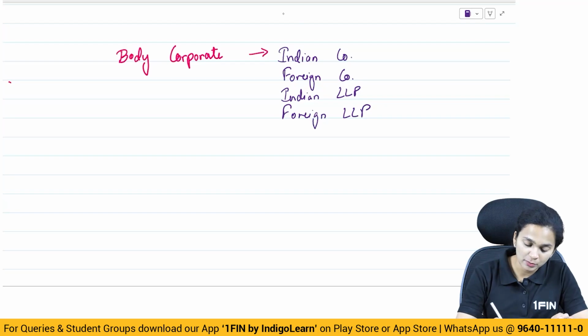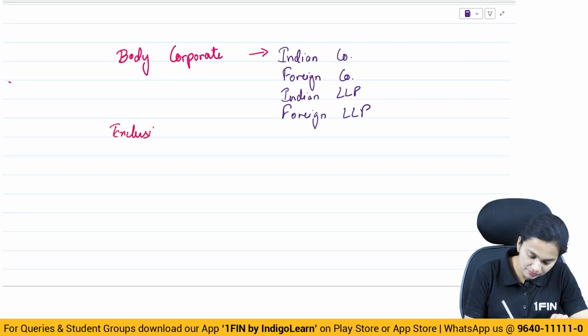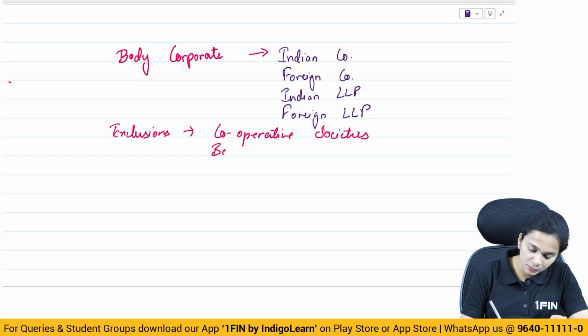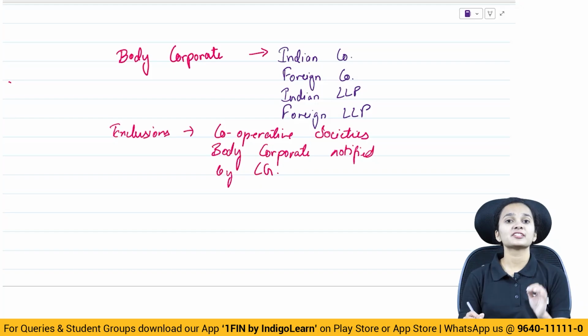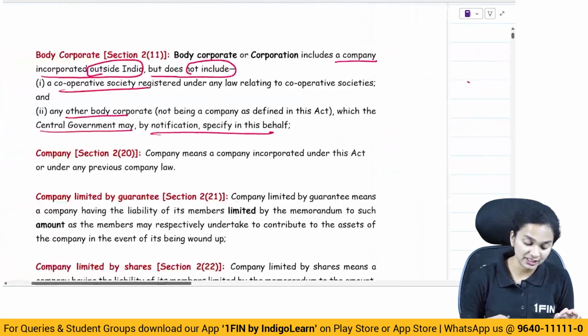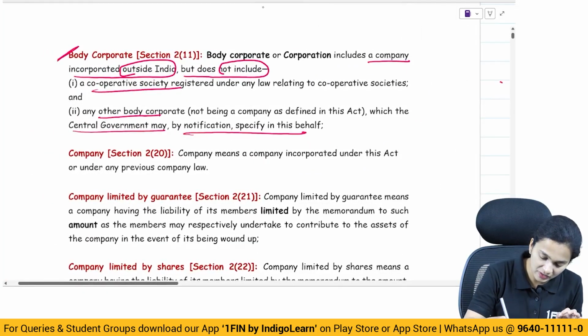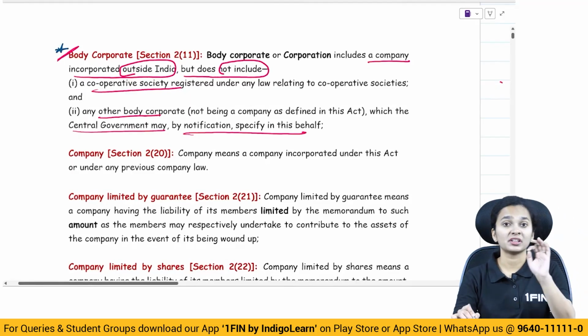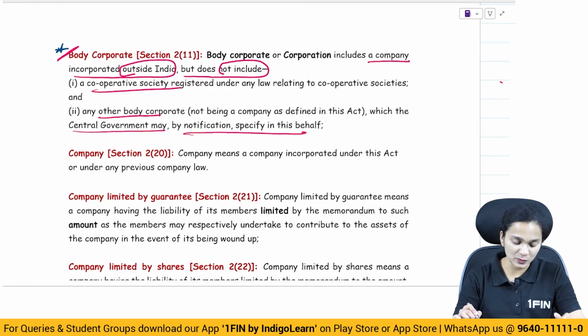And when we talk about a body corporate, it has some specific exclusions, like the cooperative societies, or any other body corporate which has been specifically notified by the central government. So that is what a body corporate means. The meaning of body corporate is very, very important. Do remember this point, because as we move ahead, we'll be using it.